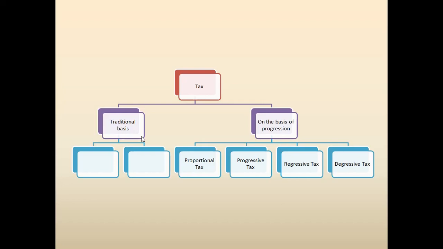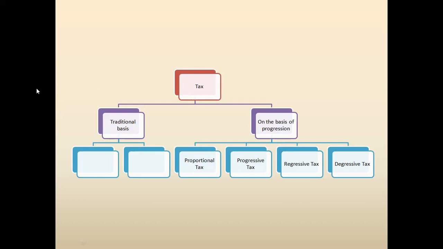As you can see out here, I don't know why it's missing out here. So let's just discuss the types of taxes, or the classification of taxes. There are two bases: your traditional basis, and the other one is on the basis of progression. When I provide you the PDF, I will edit this part and fix this.